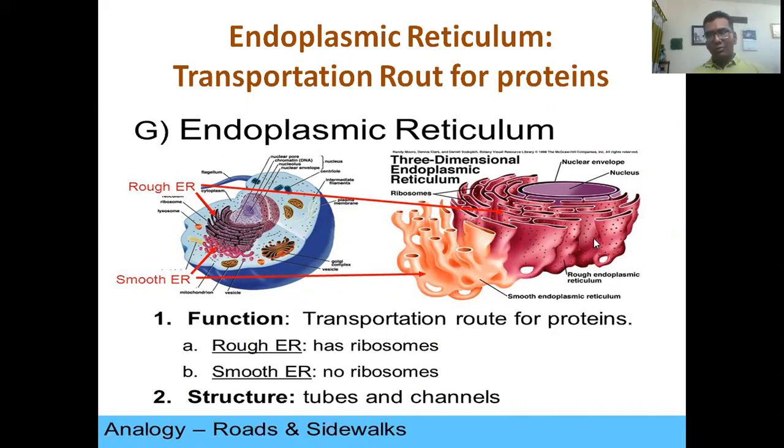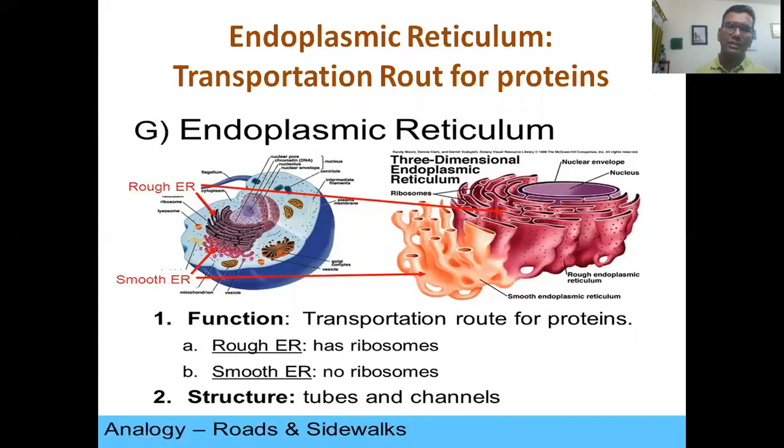Ribosome produces protein, and these proteins are transported by the endoplasmic reticulum, which sends them to Golgi bodies for further processing. As it helps to transport the protein produced by ribosome to the Golgi body, endoplasmic reticulum is known as the transportation route for protein.